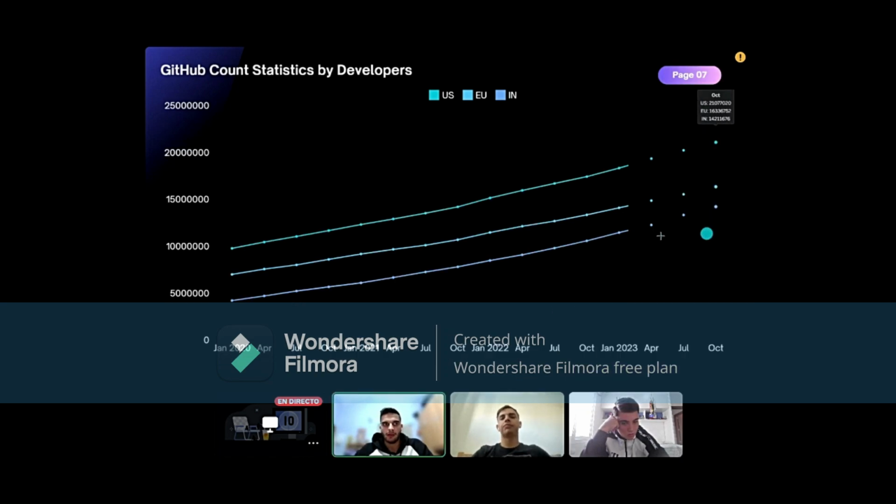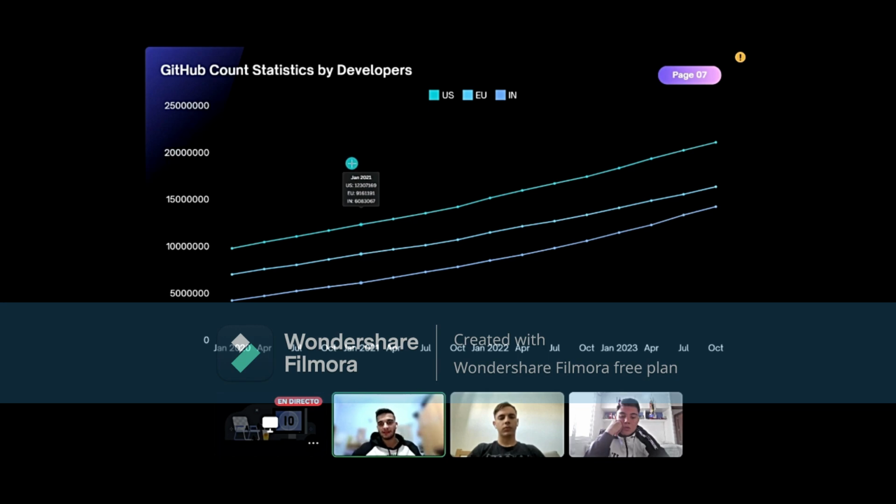So on the second graphic, GitHub count statistic by developers, it is more or less the same, but comparing developers, sorry. The US is the first country here with very good numbers, second the European Union.